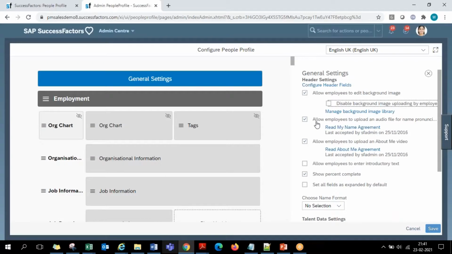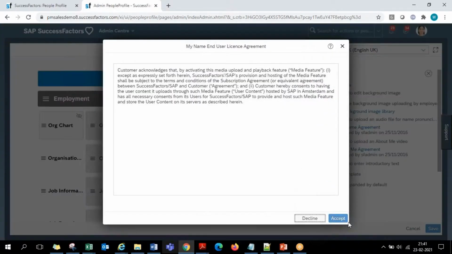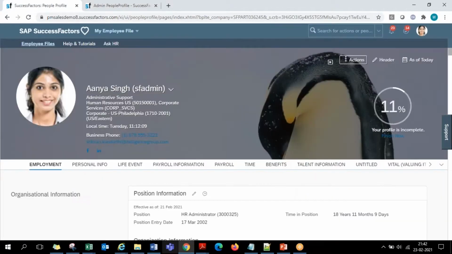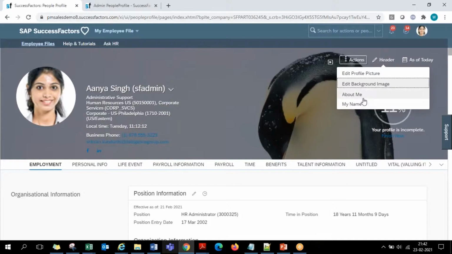And then allow employees to upload their audio file, here about their name pronunciation. Allow employees to upload an about me video. Both of these options have related checkboxes here. These are the things about me and my name.